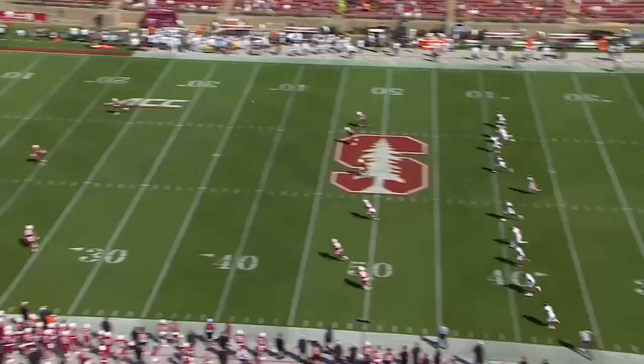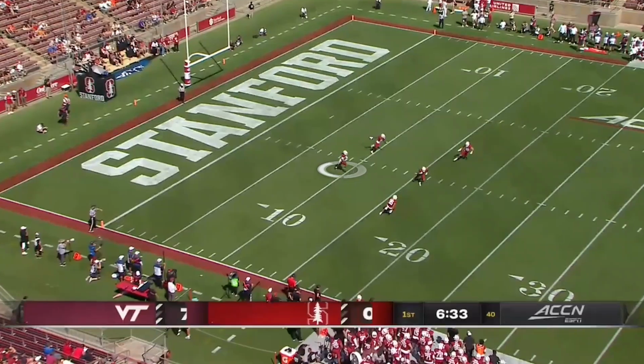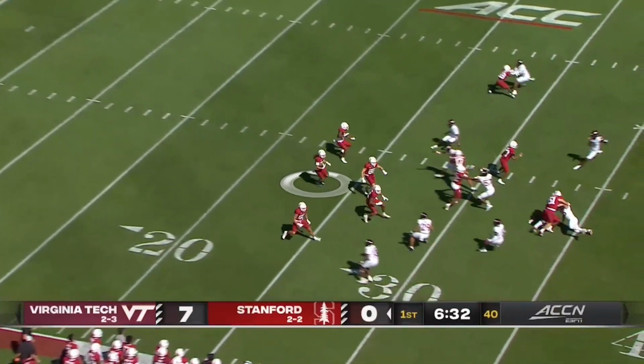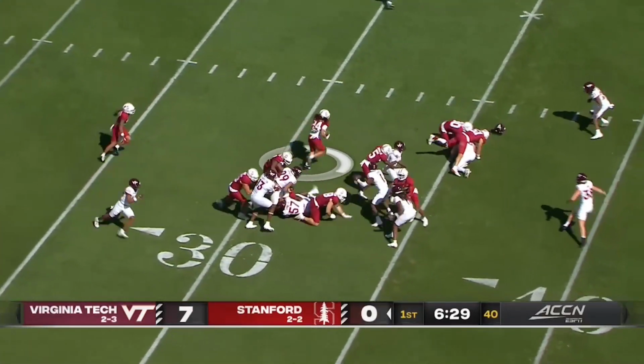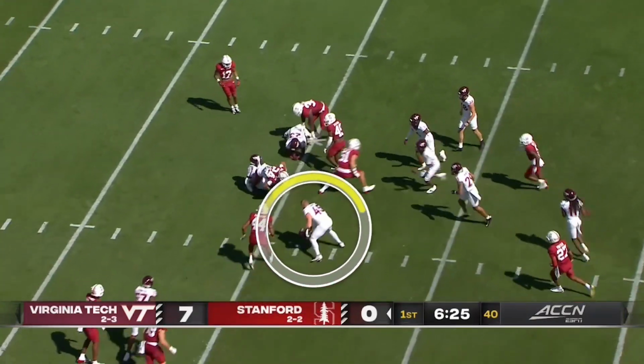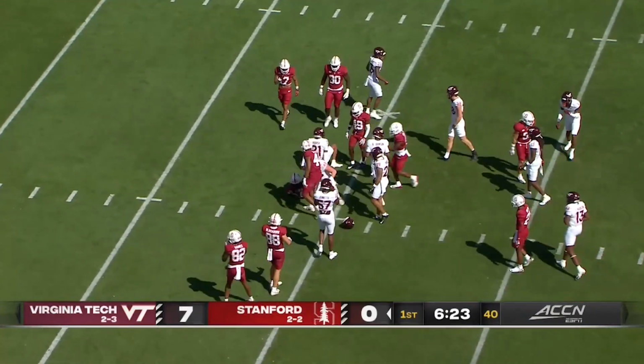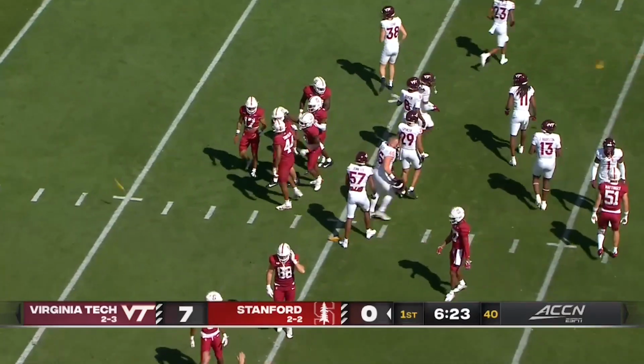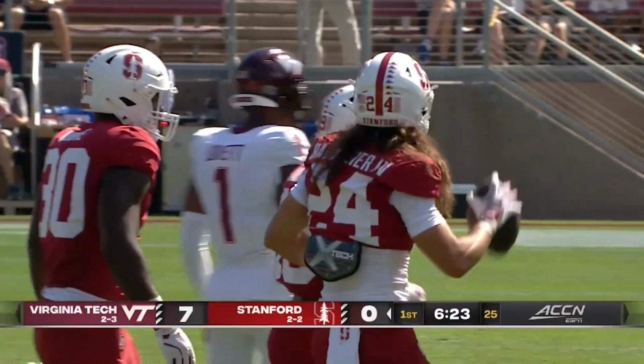Play 2 is a kickoff, and we see that the ball is caught by the receiver on the dead run near the 10-yard line. He makes an excellent return and is finally down near the 35. And we're going to see number 45 of the kicking team with no helmet. He kind of comes in and piles in on the tackle. And then we're going to see multiple flags come raining in.